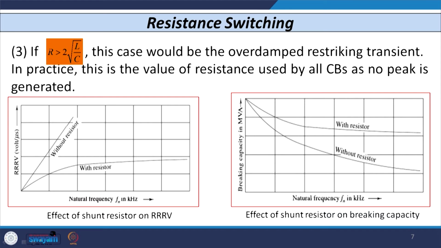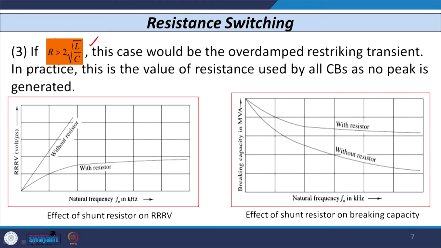And in the third case, if R is greater than 2 under root L by C, that would be the over damped restriking case. This type of value, R greater than this value, is actually used in practice, because in this case no peak is generated as it was in the earlier two cases. The steady state value is achieved without any peak, so the first peak of the RRRV is not there. The transient restriking voltage is not very severe. That is why they use this value of R and connect it in parallel with the contact of the circuit breaker.